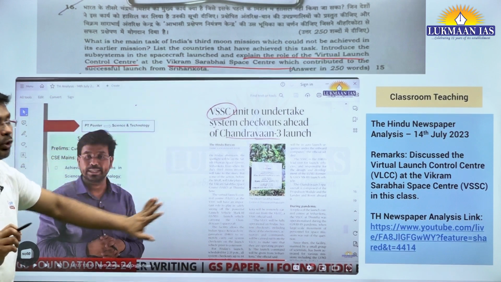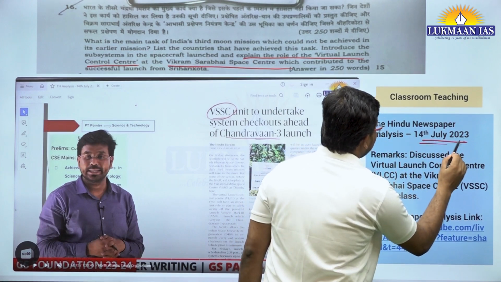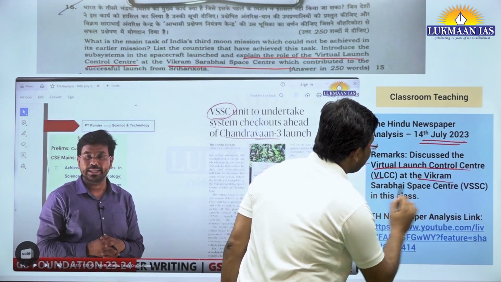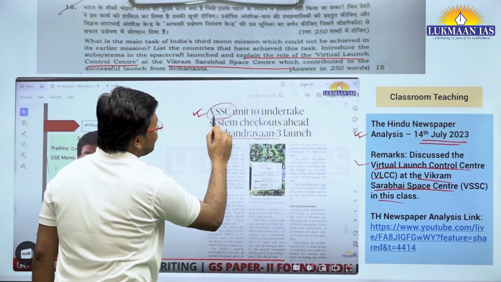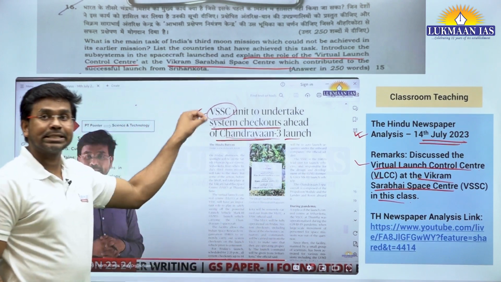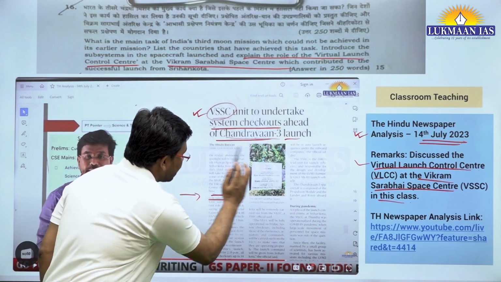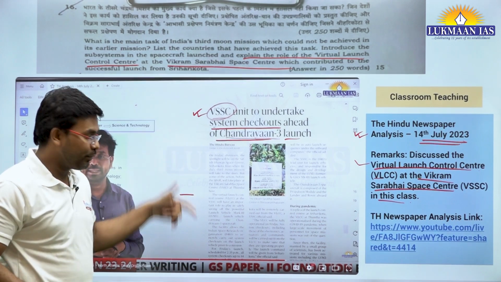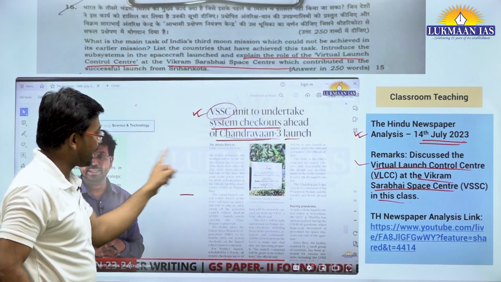So I had taken The Hindu newspaper analysis dated 14th of July. This day we discussed the virtual launch control center at the Vikram Sarabhai Space Center, because in this article they talked about how the Vikram Sarabhai Space Center needs to undertake system checkouts ahead of the Chandrayaan-3 launch, and those system checkouts were done by the virtual launch control center. It is mentioned over here. Maybe it is not clear to you here, but if you click on this link, you will be taken to this particular discussion, precisely over here.